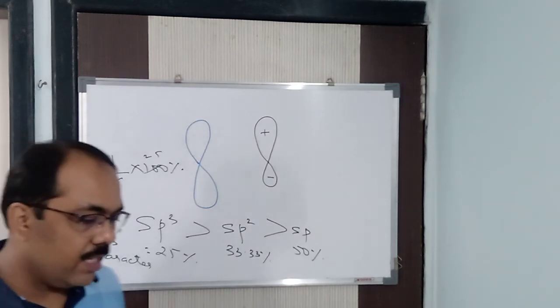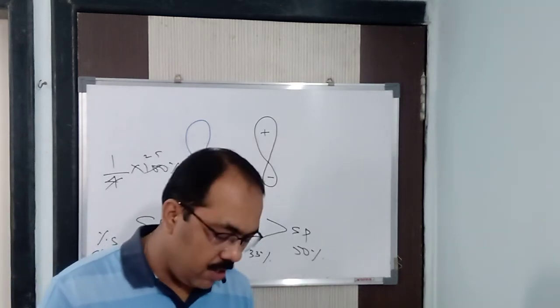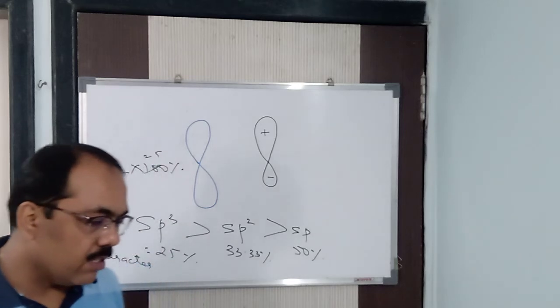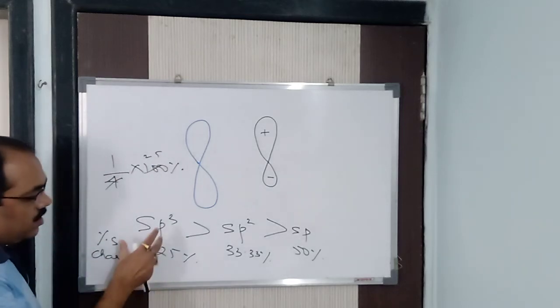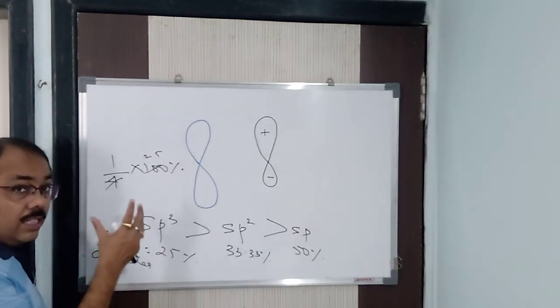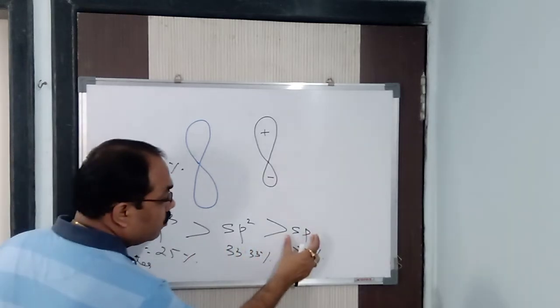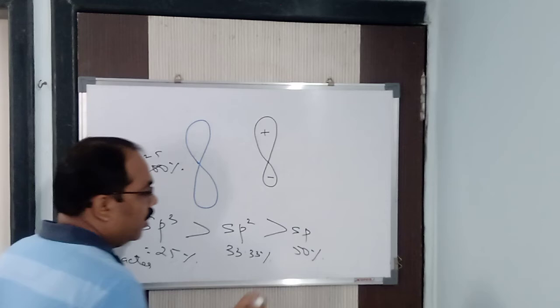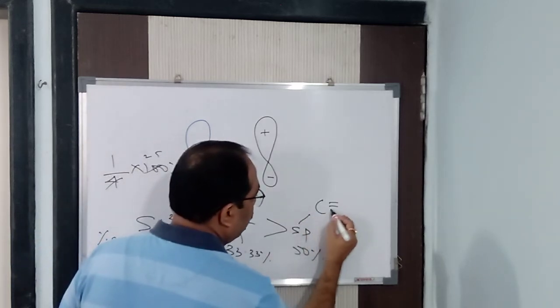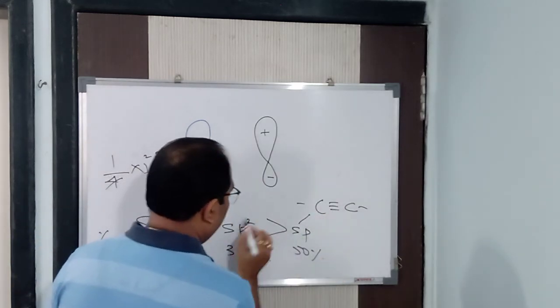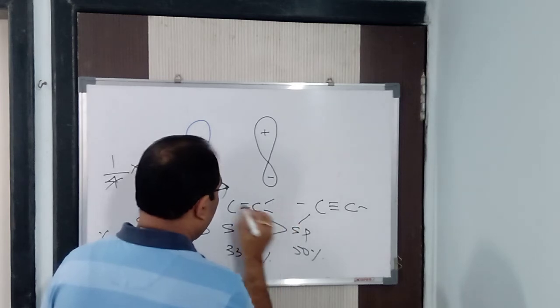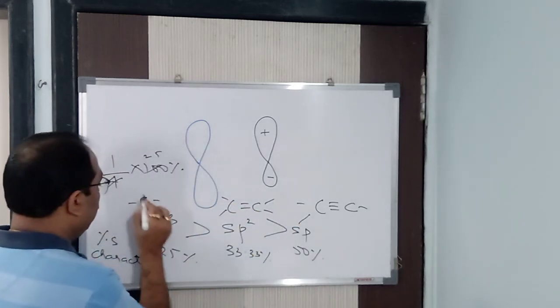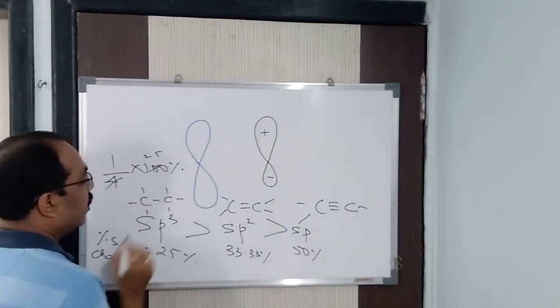We can say that, as I told you, the size of the hybrid orbitals decreases with increase in s character. Here the hybrid orbital is going to decrease. sp takes place in which kind of molecule? You will see the carbon-carbon triple bond. sp2 takes place in the carbon-carbon double bond, and sp3 takes place in the carbon-carbon single bond.